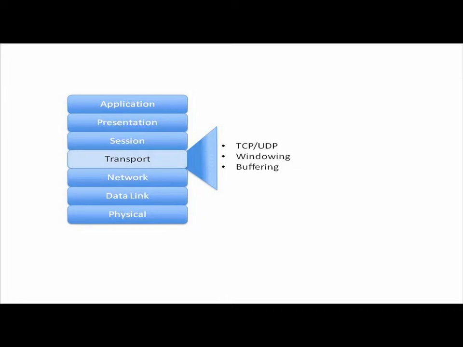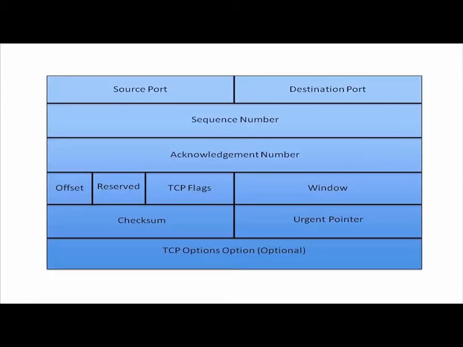Well, let's think about the header size. Let's think about the overhead of TCP versus UDP. Here's the header of a TCP segment, and in a moment when we compare it with the size of a UDP segment, you're going to see this is much larger. But what sorts of things do we have inside of a TCP segment header? Well, we have a source port and a destination port. Remember at layer 3 we had source and destination IP addresses typically? Well, here we have source and destination ports.